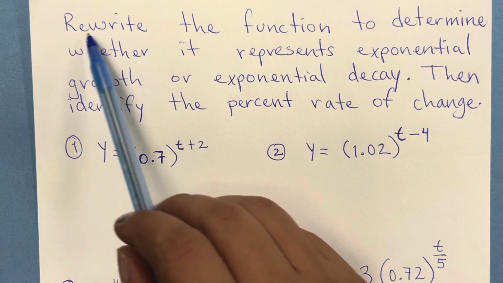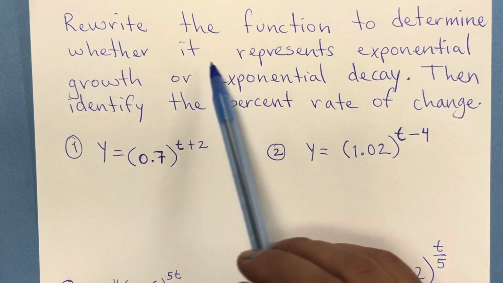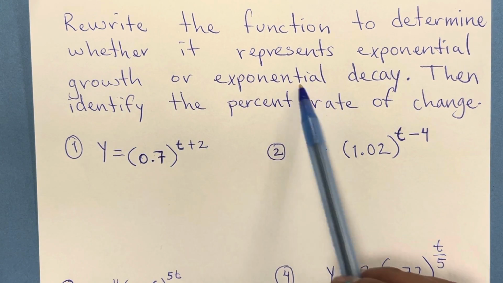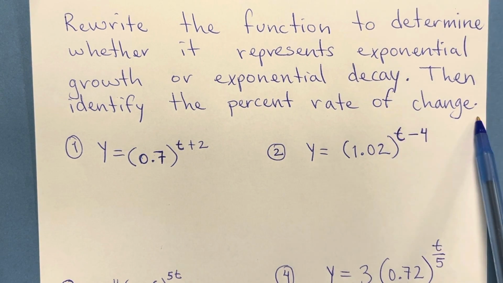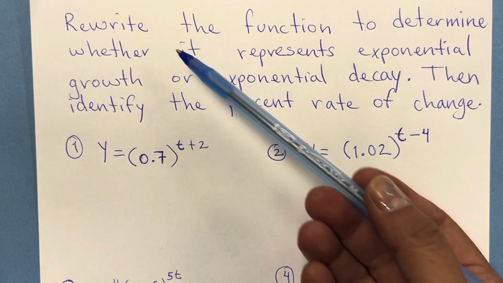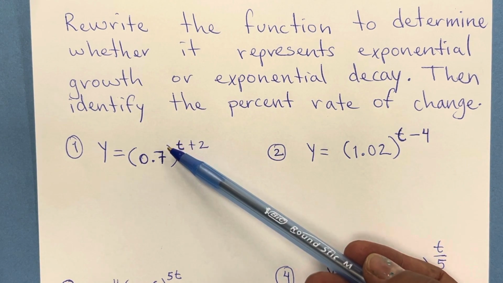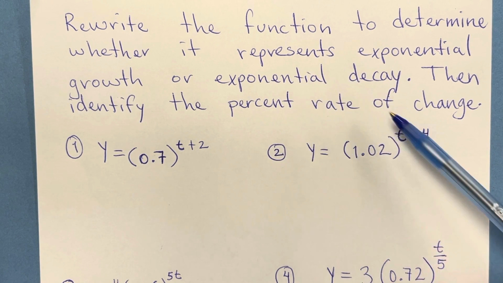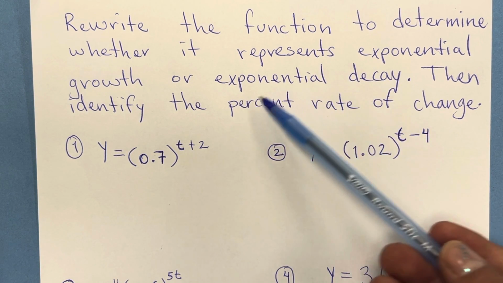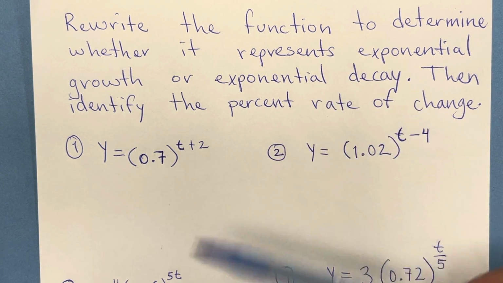So it says rewrite the function to determine whether it represents exponential growth or exponential decay. Then identify the percent rate of change. So we're going to be doing 3 things. We're going to rewrite the functions. We're going to decide whether it's growth or decay. And then we're going to decide by what percent it's growing or decreasing.